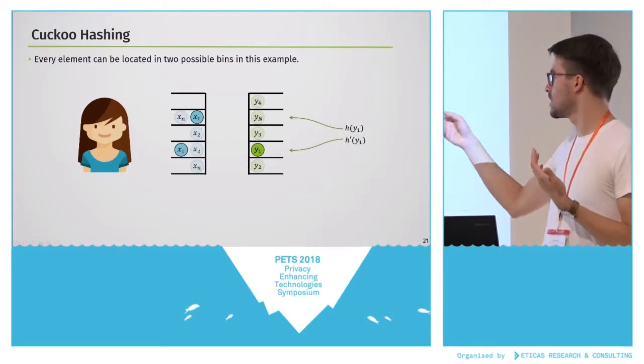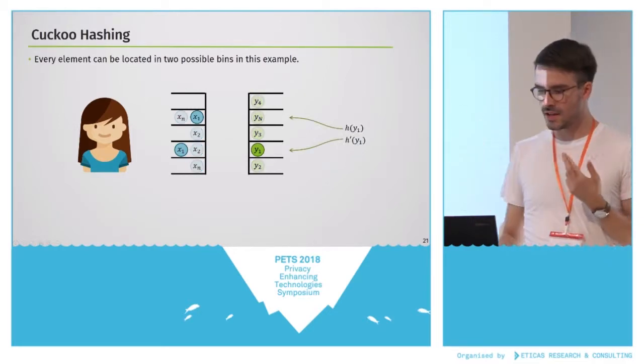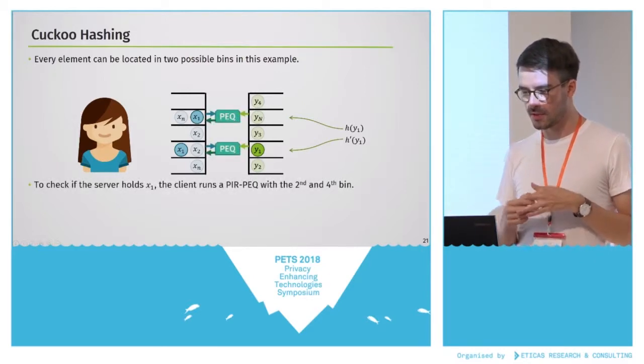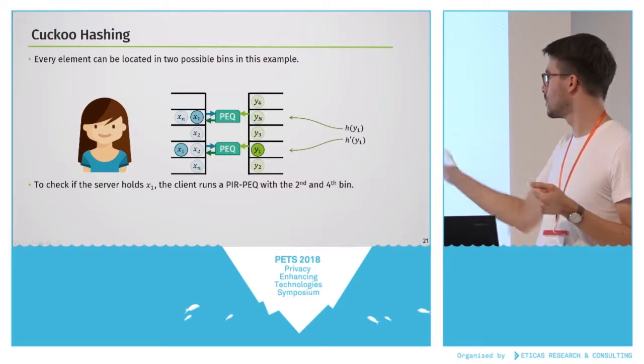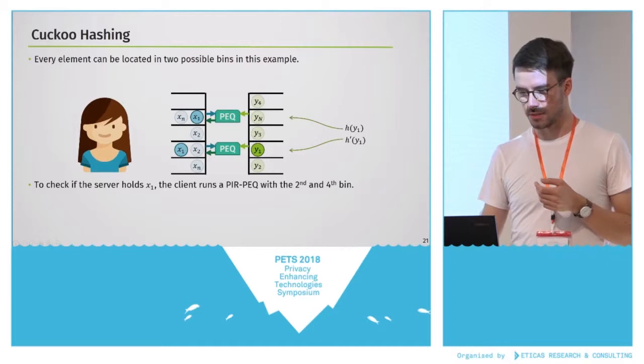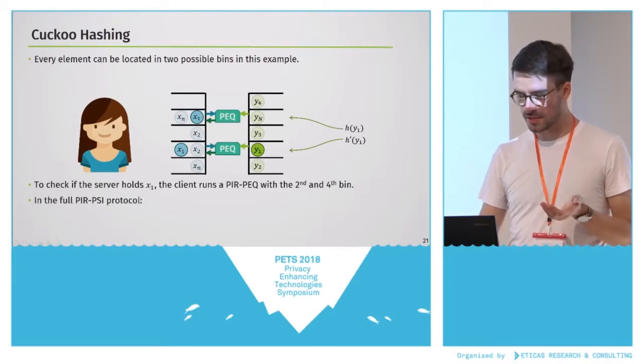For example, if you want to check if xy is the same as x1 is the same as y1, you would run 2 private equality tests for the second and for the 4th position of this cuckoo table, and the result would be if there's a match or not.